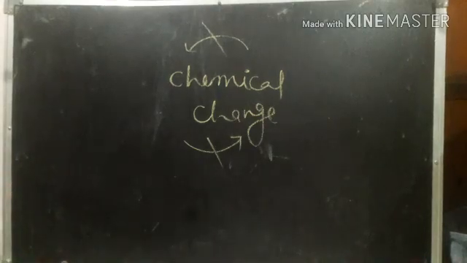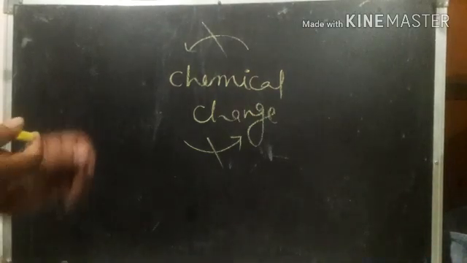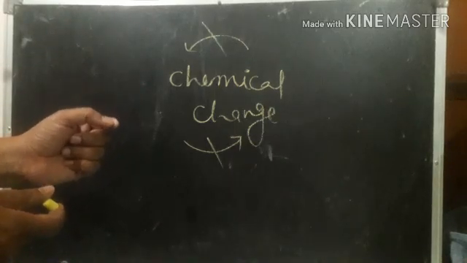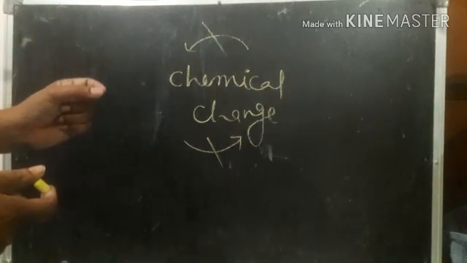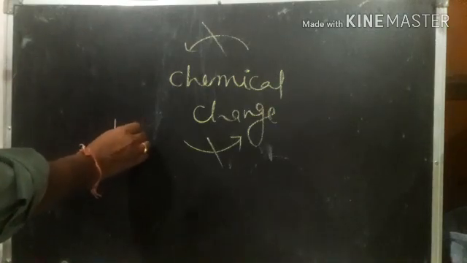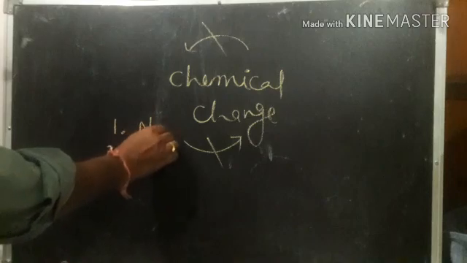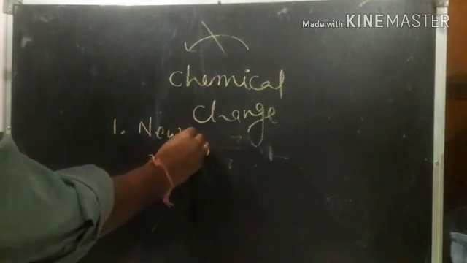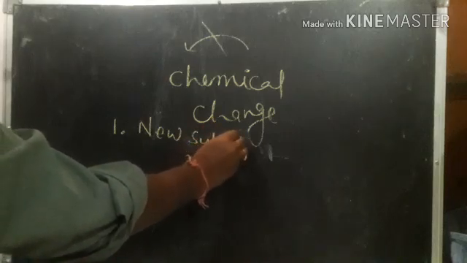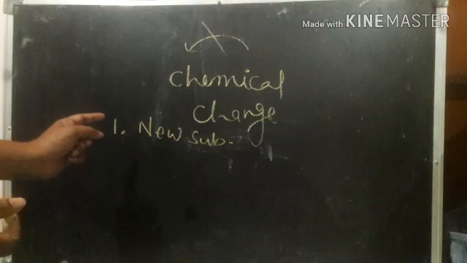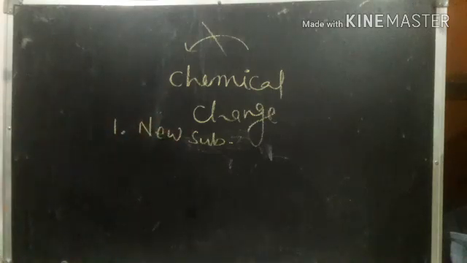So let us see what are the characters present in the chemical change. Number 1: new substances are formed, one or more new substances. The first one is that a new substance is formed in the chemical change.